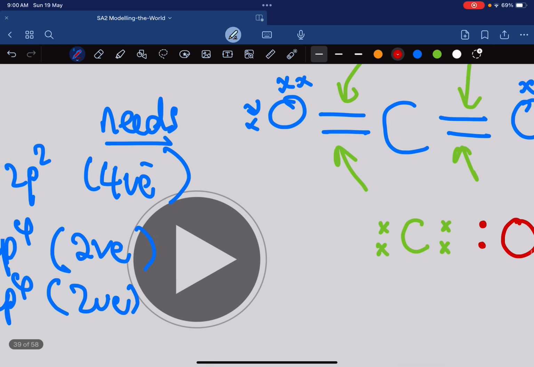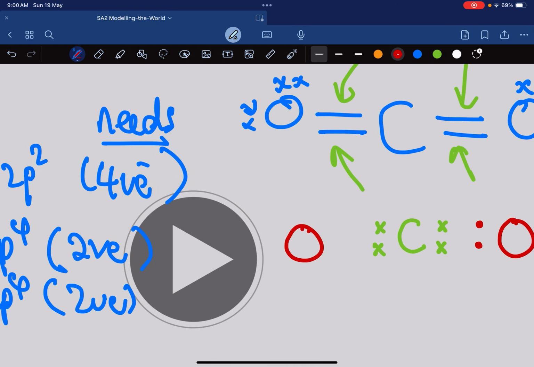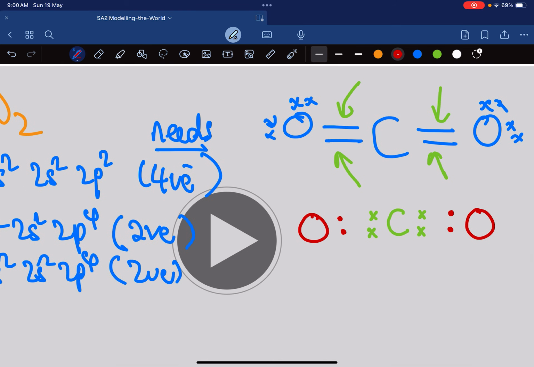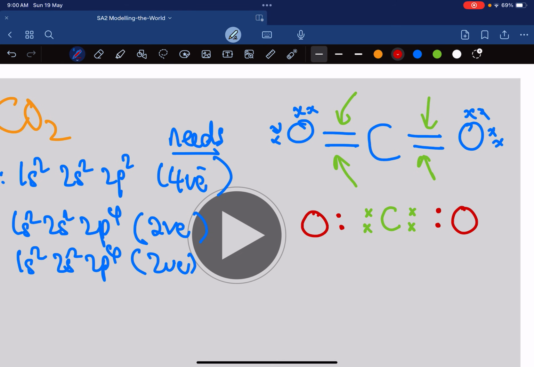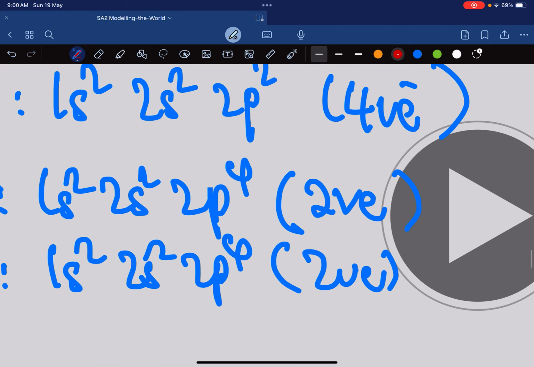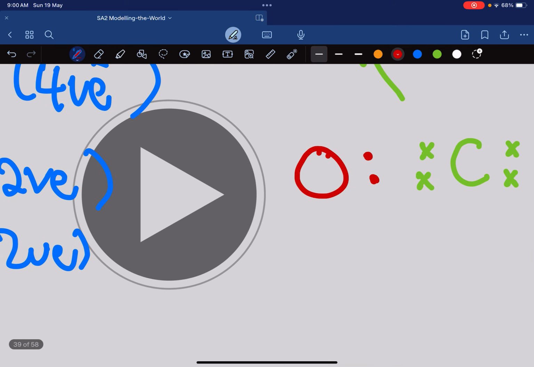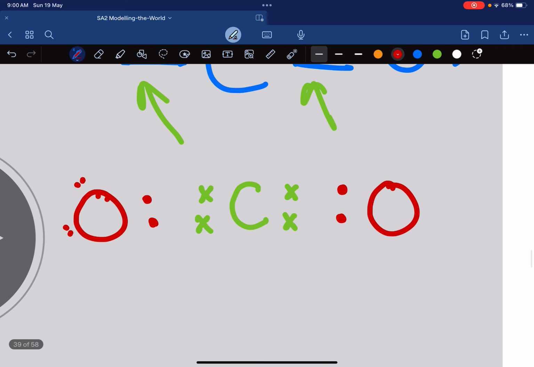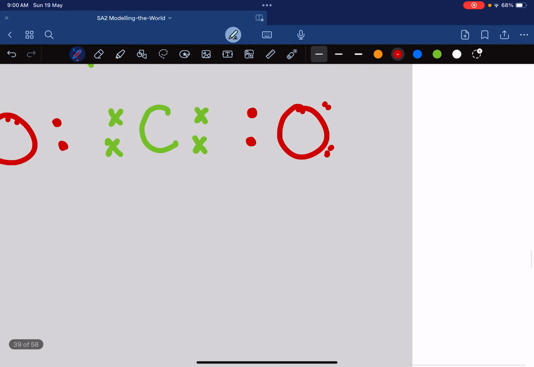Another oxygen on this side does the same. Oxygen has 6 electrons in its shell, and out of the 6, I've given 2, so I'm left with another 2 for myself. These are called lone pairs. Don't worry about this at this moment.